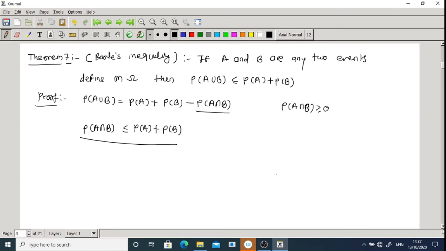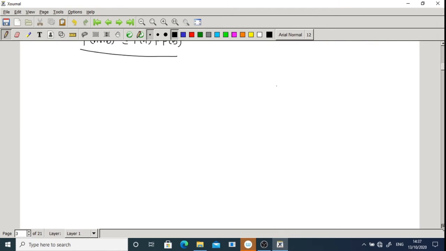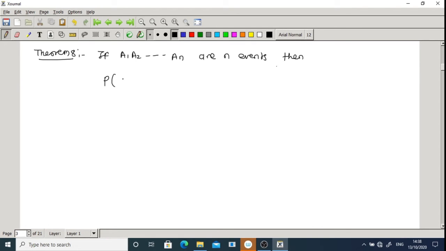Then there is an extension of this Boole's inequality, that is theorem number 8, and the statement of theorem number 8 is: if A1, A2, up to An are n events, then probability of union over i going from 1 to n of Ai is less than or equal to summation over i going from 1 to n of probability of Ai.